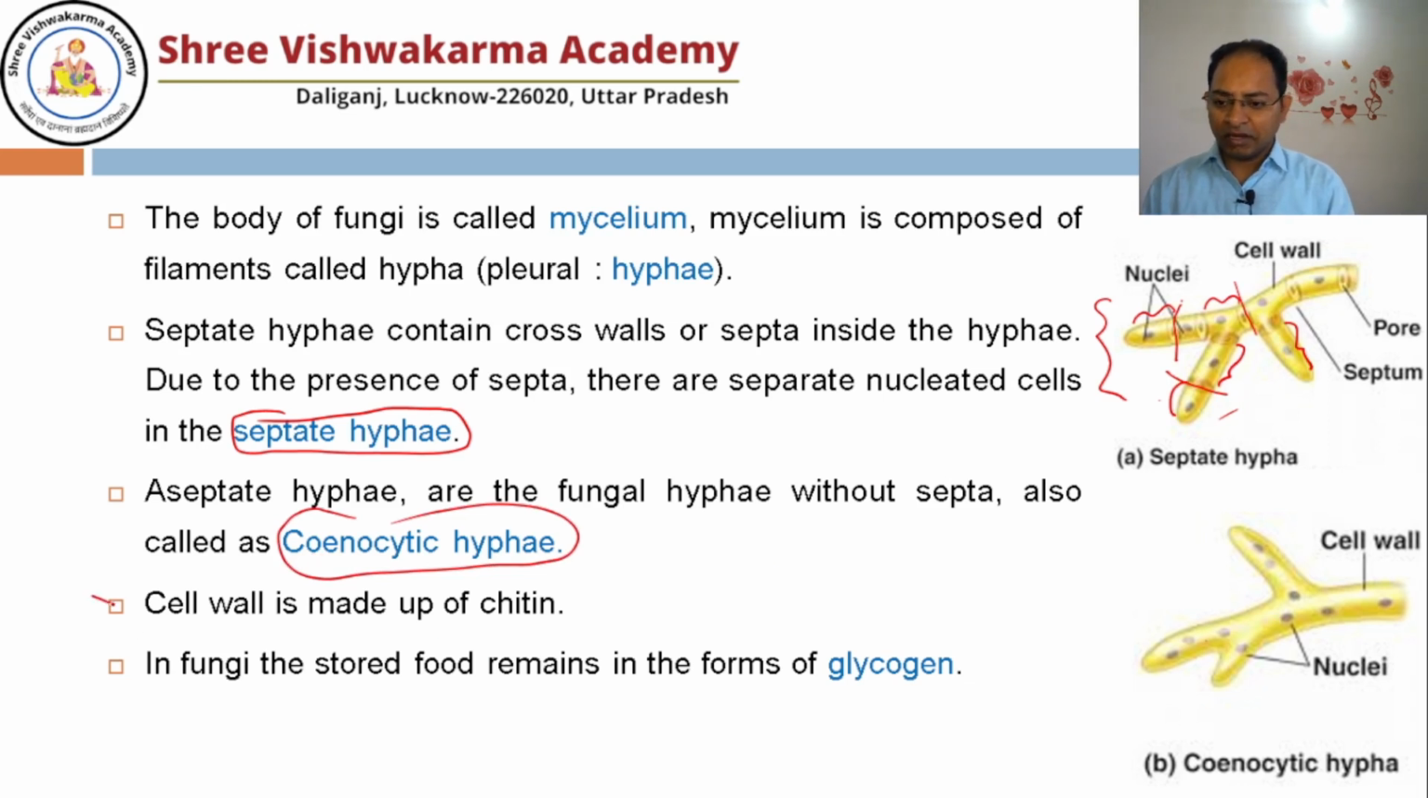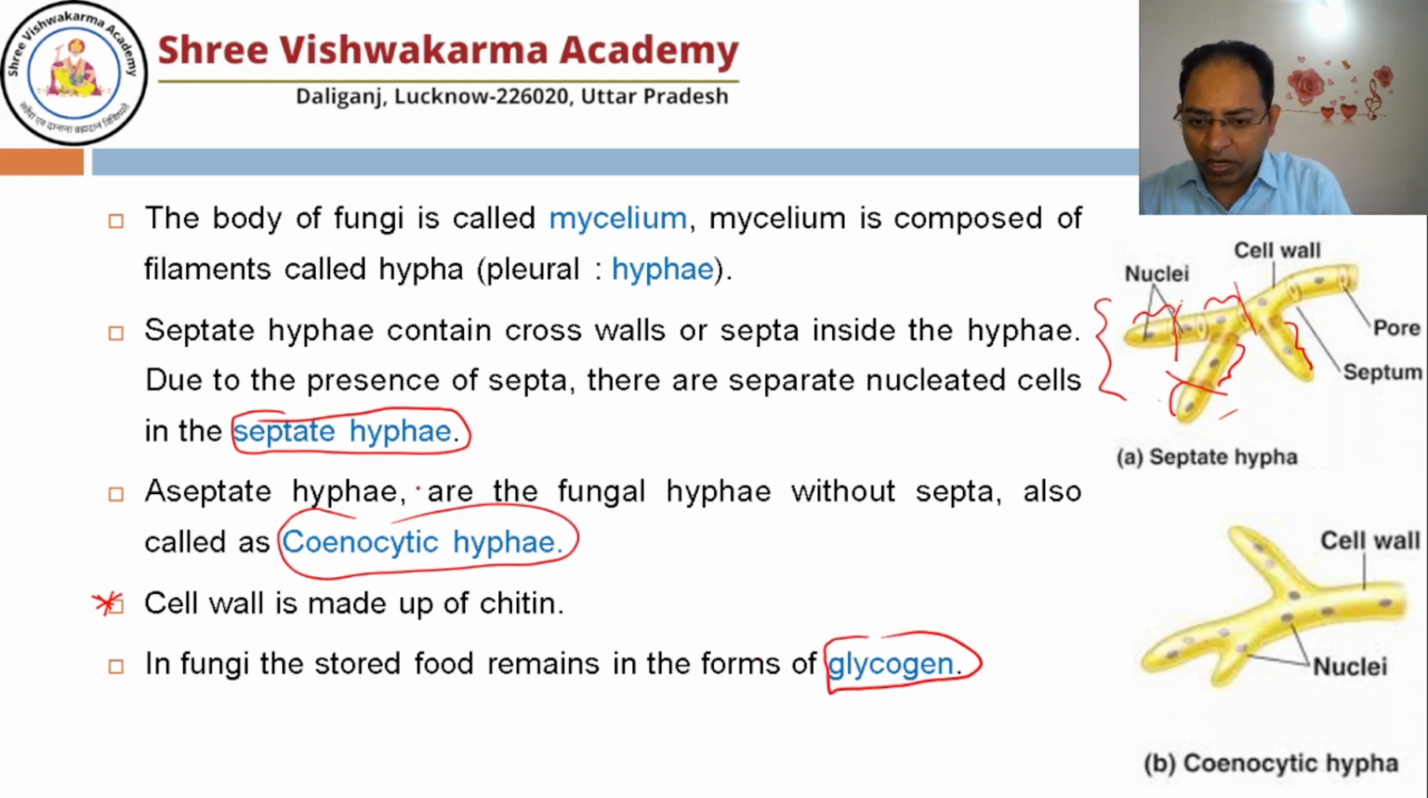The important thing about fungi is, as you know, the cell wall of bacteria was made up of peptidoglycan. The cell wall of plants was made up of cellulose, right? Likewise, the cell wall of fungi is made of chitin. All right. So this is known as.